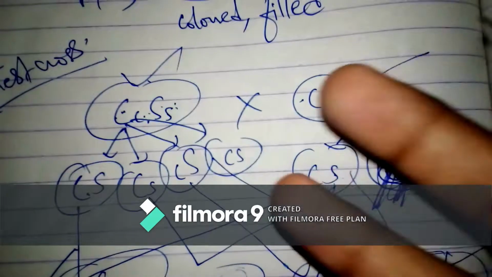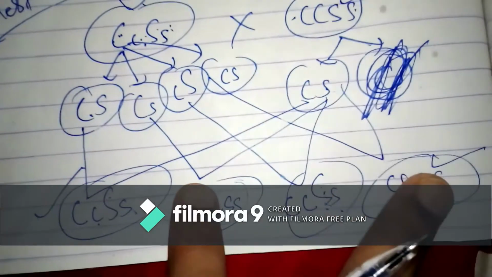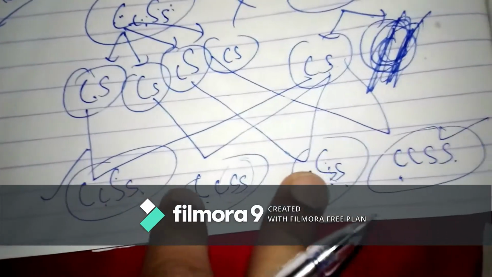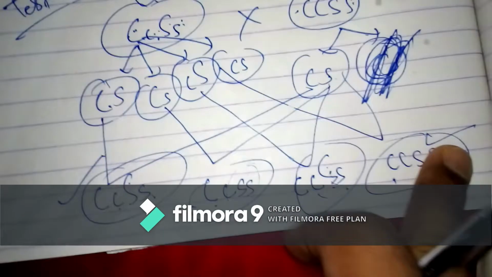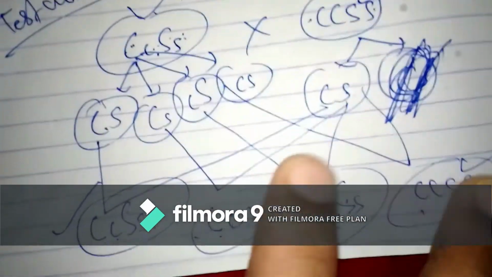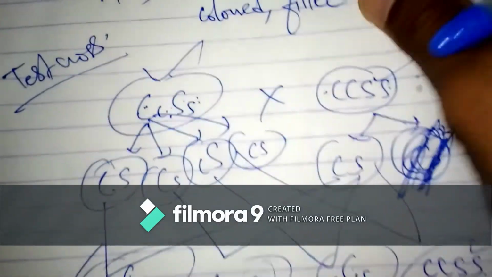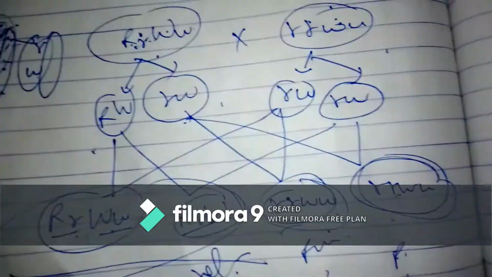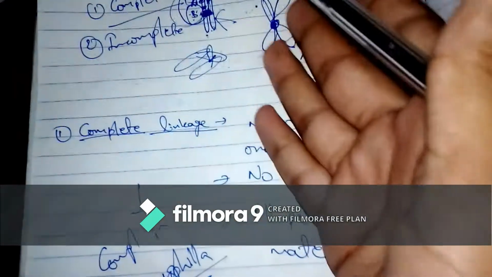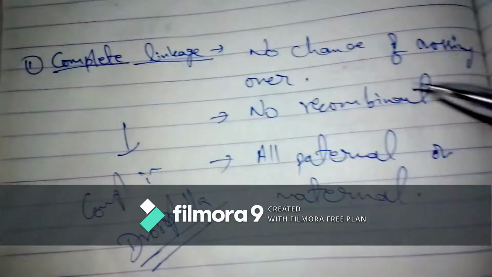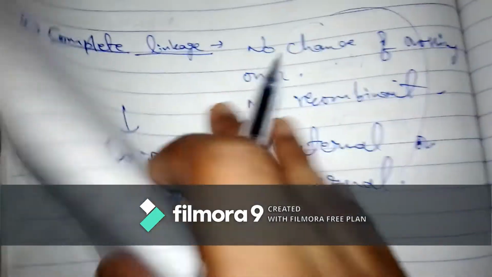Okay, so the ratio, if you see, is that two of them are of parental types, and two of them are not. One is paternal, one is maternal. Two of them are parental types, and two of them are recombinants, which are neither of the parental types. So this is all about the linkage. Once again from the beginning, I'll tell you the linkage definition in the context of examination, then you write about the description of the complete linkage, and then you have to write about the example.